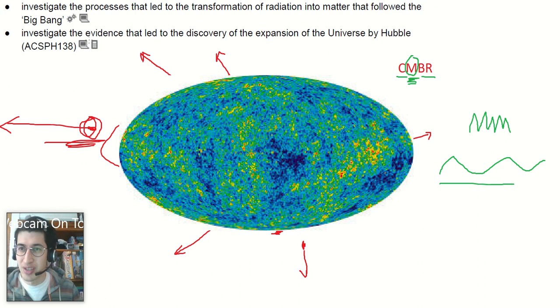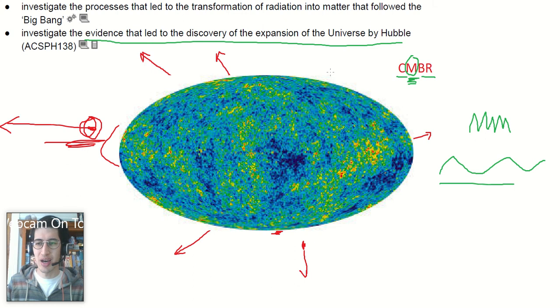Okay, this is the evidence that led to the discovery of the expansion of the universe by Hubble. After Hubble's discoveries, scientists thought that over time, the gravity of the universe would pull all the galaxies towards us, and if enough time goes past, they'd go from redshifted to blueshifted, and eventually we'd get the opposite of a Big Bang, a Big Crunch, where the whole universe crunches into one place. Enter scientist Brian Schmidt, born in America, but I'm going to claim him as Australian now, lives here, and did his work here.